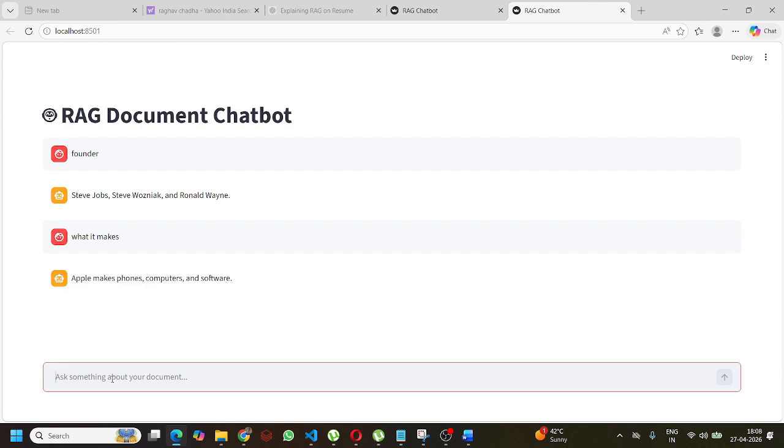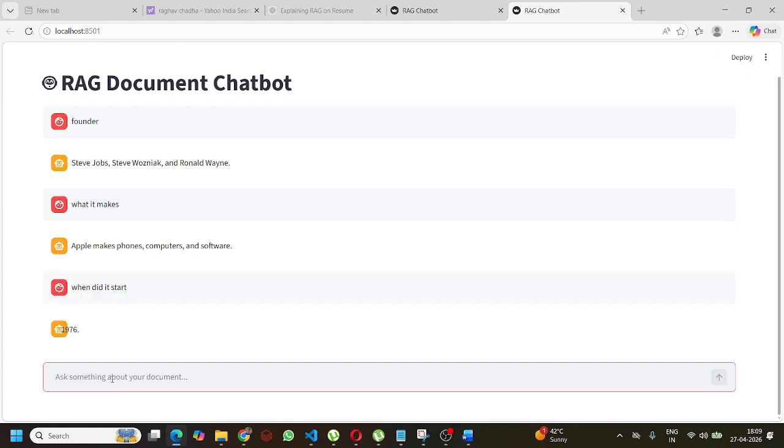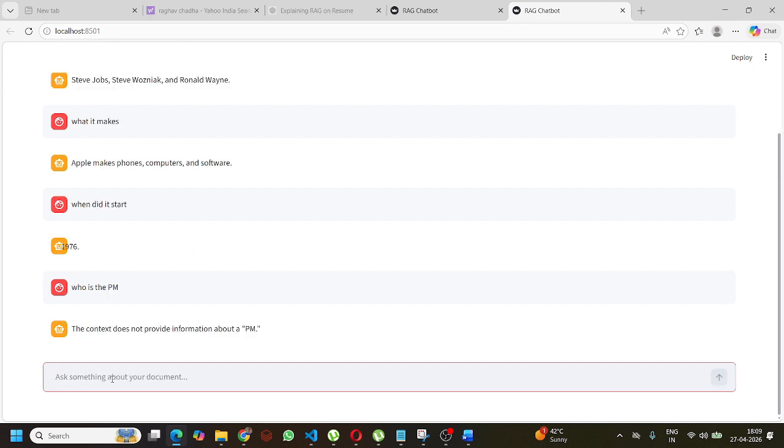We just get the answer: Apple company details, Apple makes phones, computers, and software, right? When did it start? In 1976. Okay. Who is the PM? The context does not provide information about the PM. So this is completely RAG.